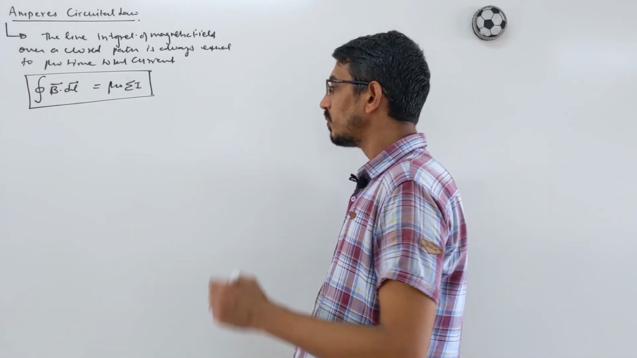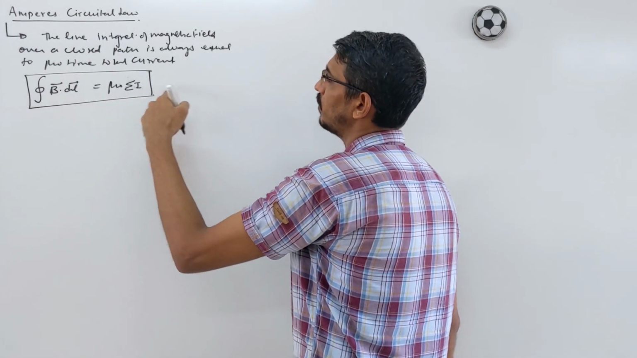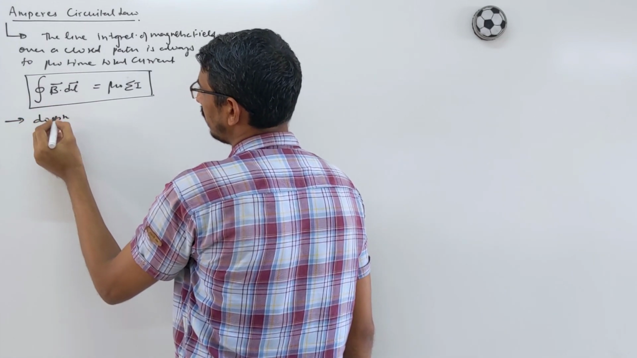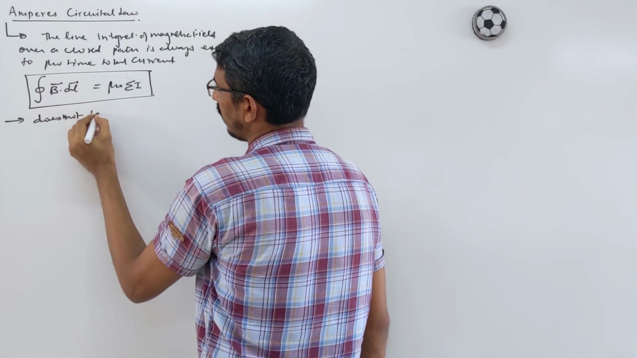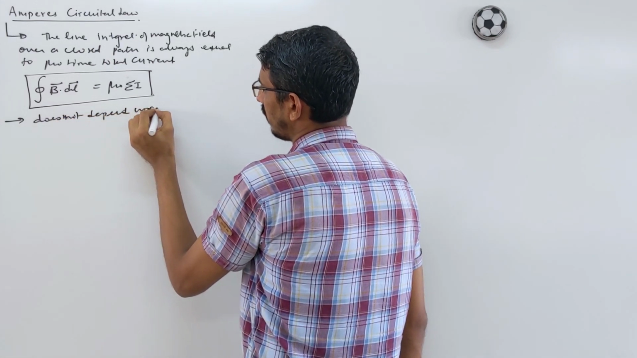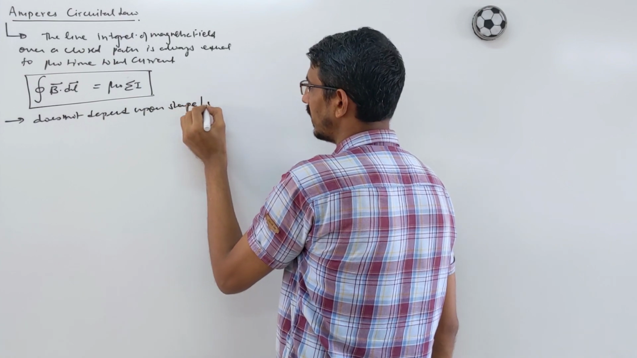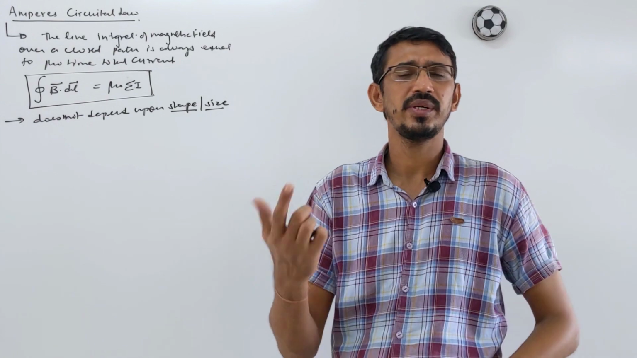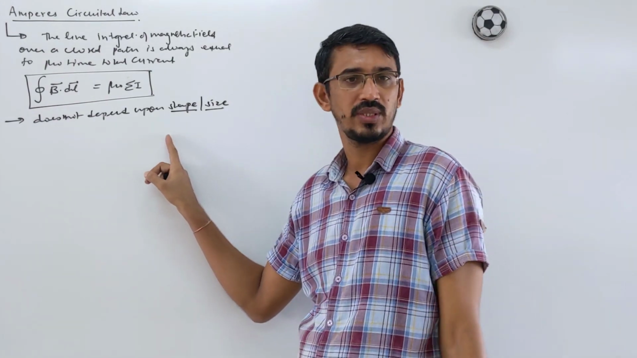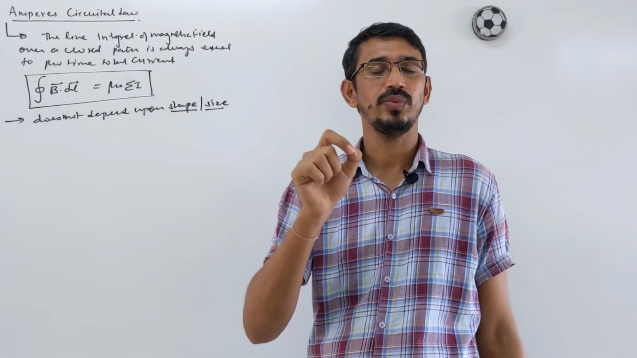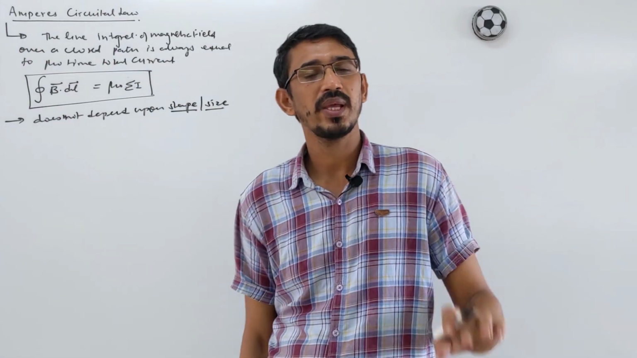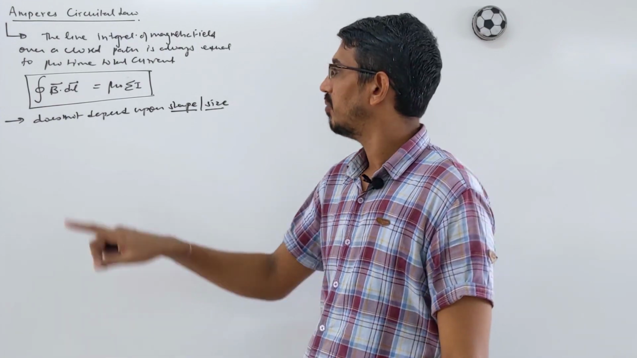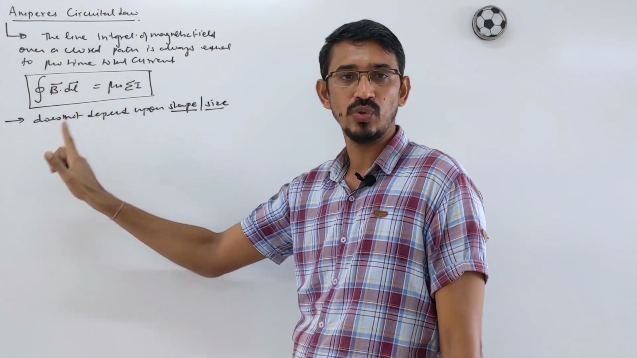Also, this rule does not depend upon the shape and size of the loop. Whether you have a small loop, a big loop, circular, rectangular, any symmetrical loop, you can apply this law there. So this law is applicable to a closed loop. Look at the previous law: the Biot-Savart law is applicable to any piece, any type of loop or wire. But this is limited. It is applicable only to a closed loop.